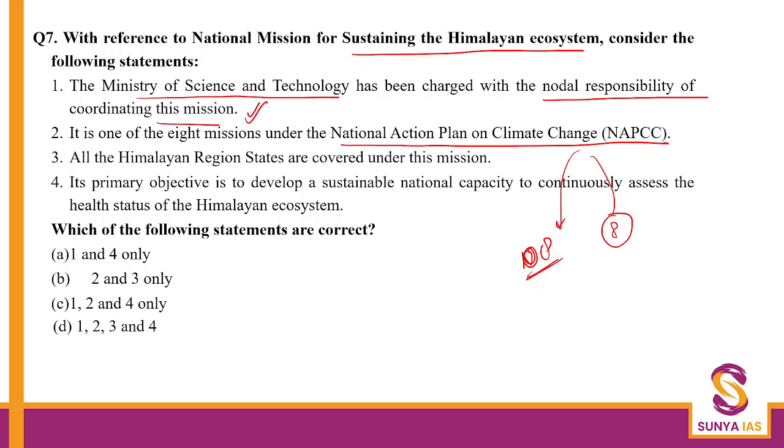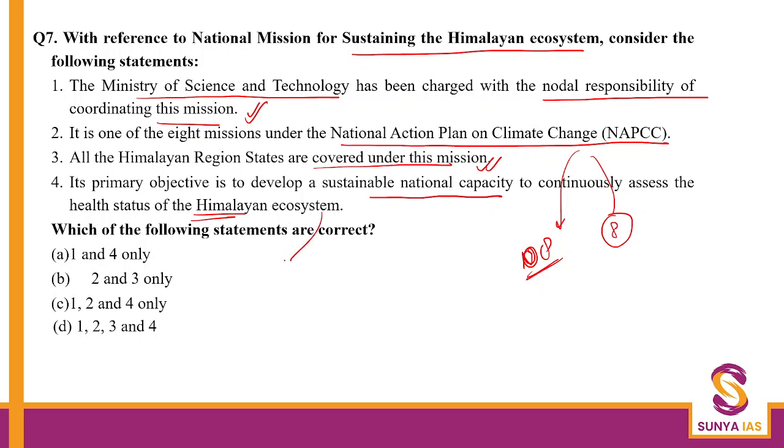Then the next statement: all the Himalayan region states are covered under this mission. Yes, this is true. All the Himalayan range states are covered. And the last is to develop a sustainable national capacity to continuously assess the health of the Himalayan ecosystem. That is the basic objective here.